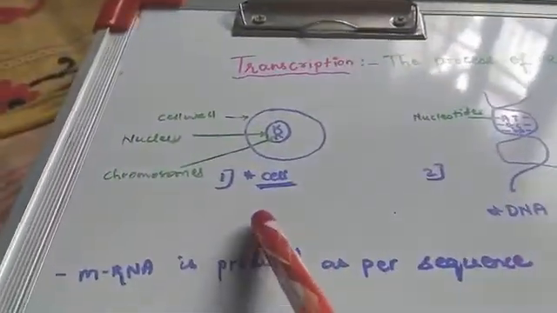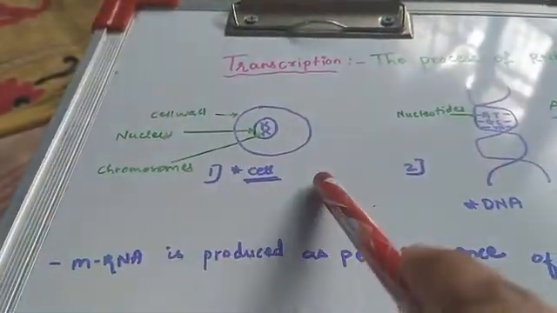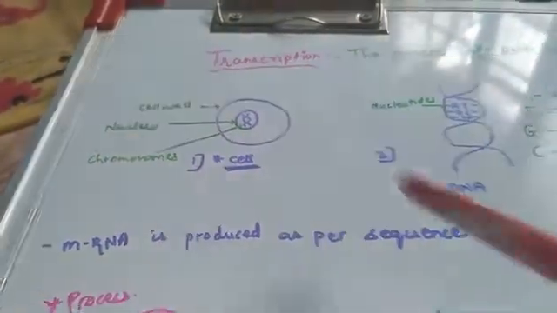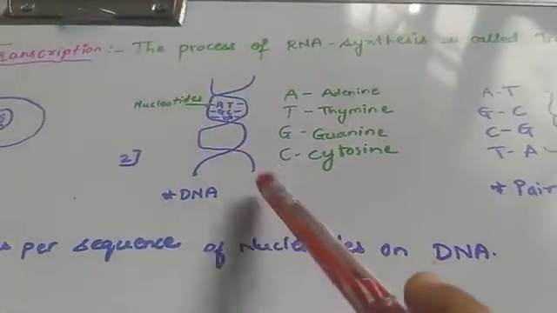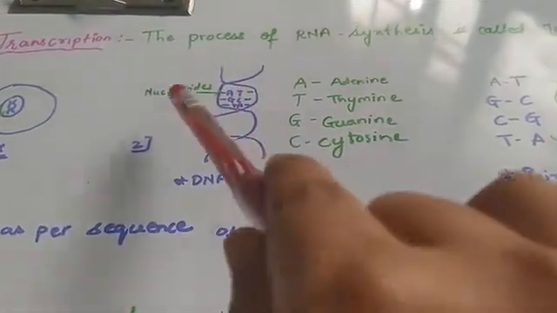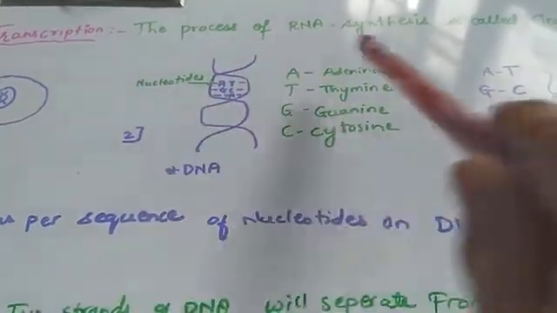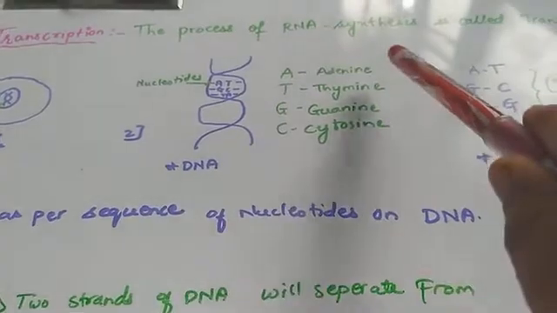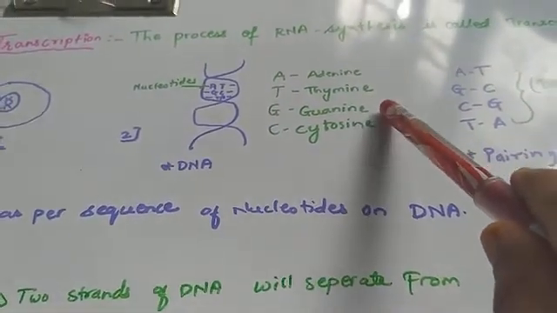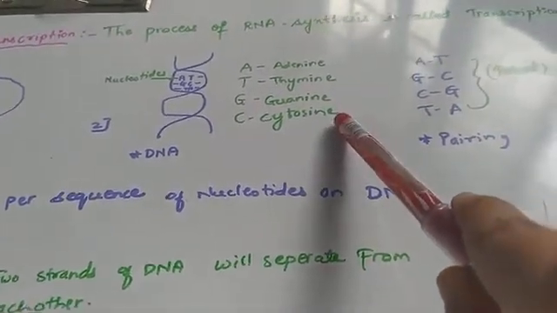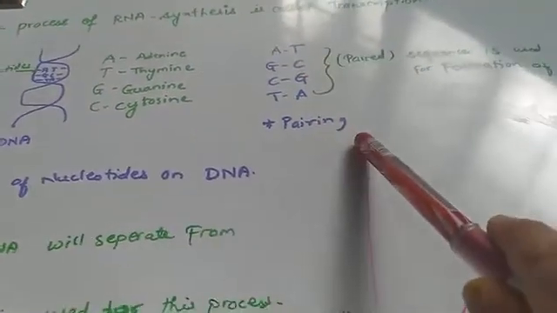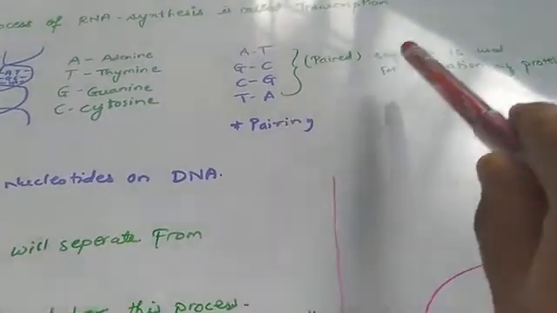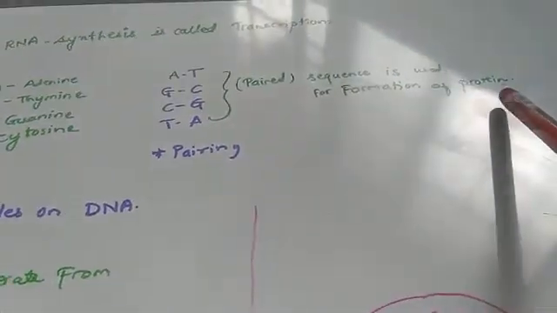Now, as you all can see the structure of a cell as we have discussed before, it has a cell wall, nucleus and chromosome. This is the structure of a DNA, and DNA consists of nucleotides. There are 4 types of nucleotides present in DNA: adenine, thymine, guanine, cytosine. Now, these nucleotides are paired with each other. Why are they paired with each other? Because this sequence is used for the formation of protein.